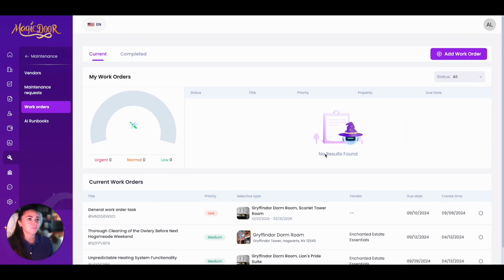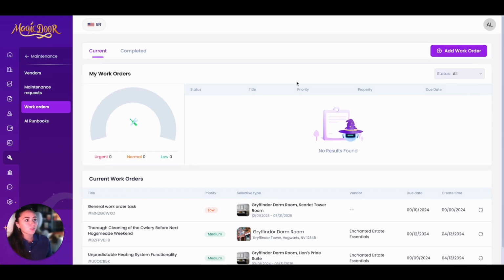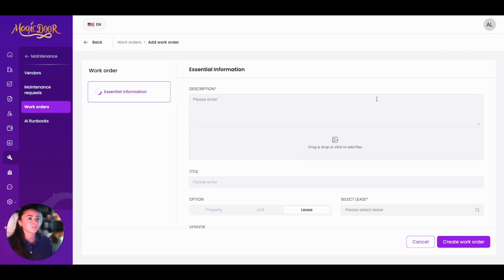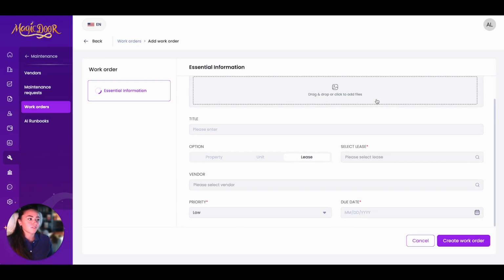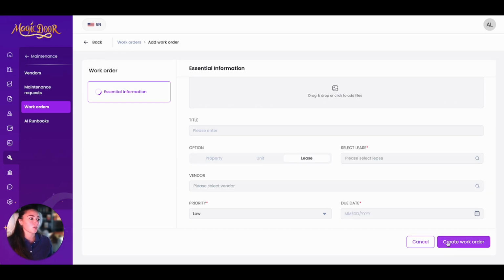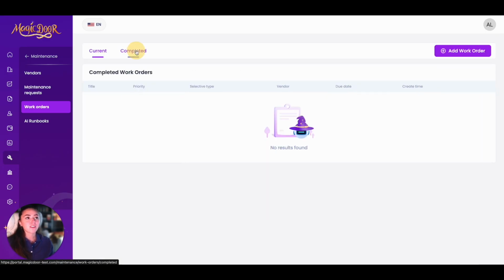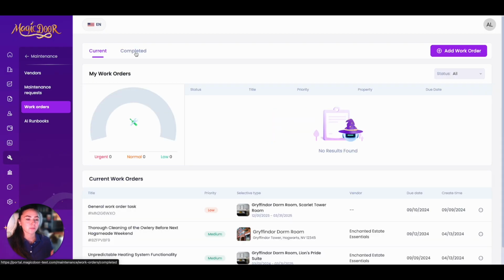close it, delete it. Here you'll also get the status, title, priority, property, and due date of work orders that are being worked on. You can also add a work order up here. You would just simply fill all of this out and press create work order. And then you also have a completed tab where you would be able to see all completed work orders. So that's the basics of work orders.